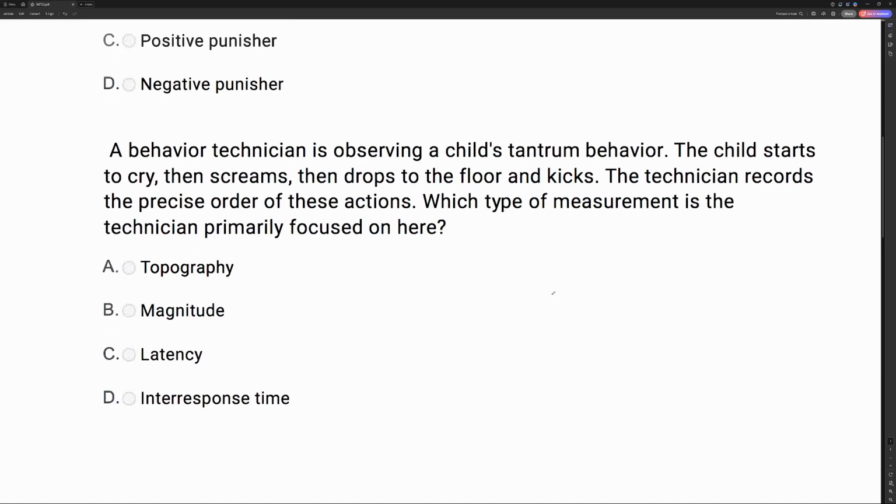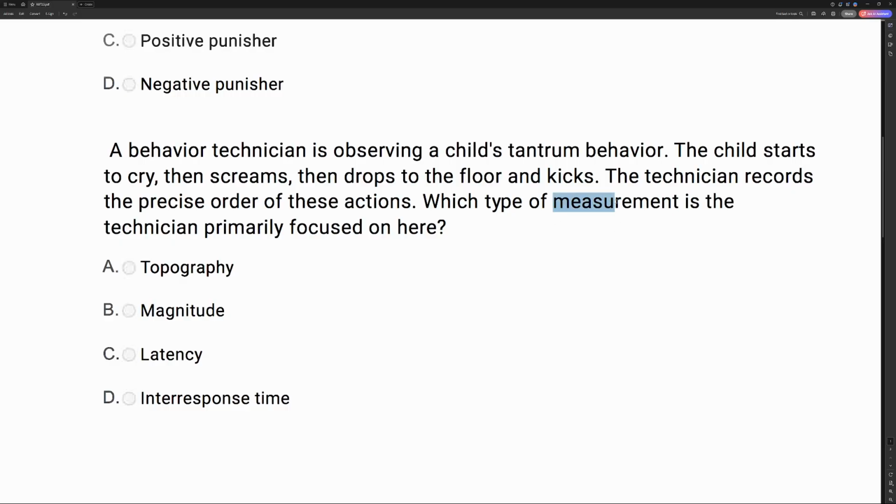A behavior technician is observing a child's tantrum behavior. The child starts to cry, then screams, and drops to the floor and kicks. The technician records the precise order of these actions. Which type of measurement is the technician primarily focused on here?